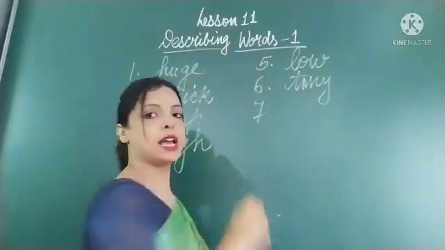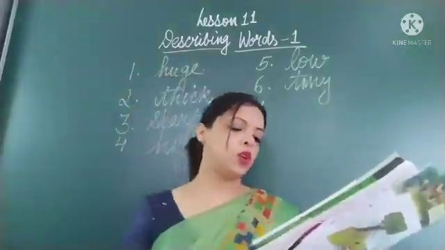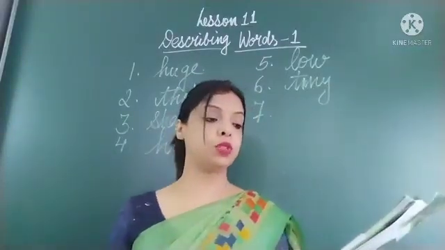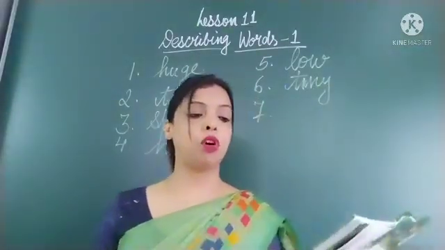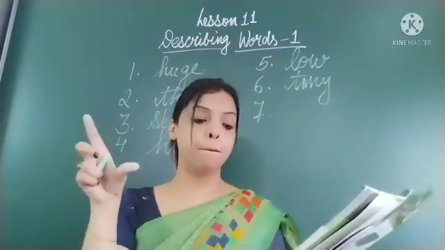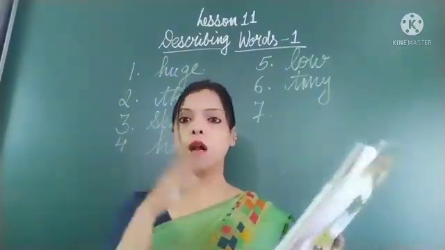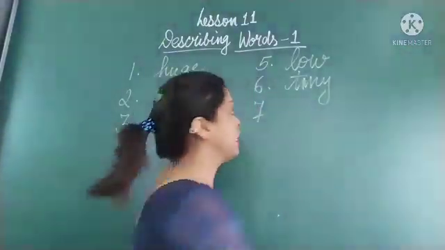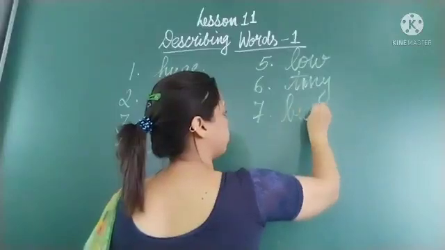So ants are tiny, right? Now last one, the fox has a dash tail. If you see in the picture, there is a fox, and if you see the tail, it is very bushy. Bushy means ghana. So the fox has a bushy tail. B-U-S-H-Y.